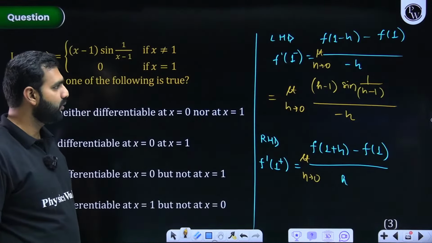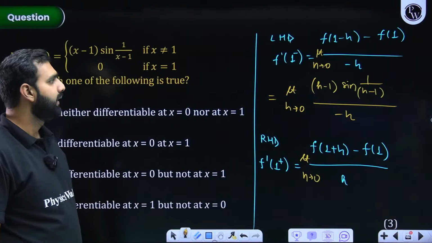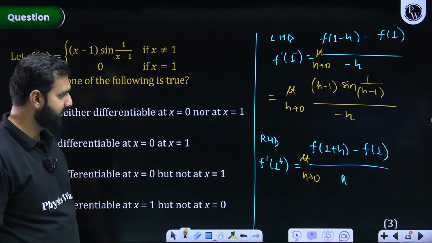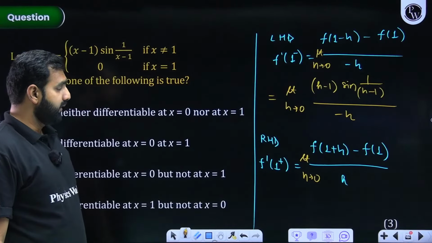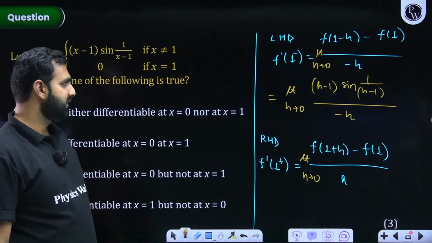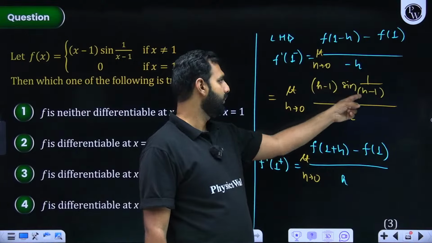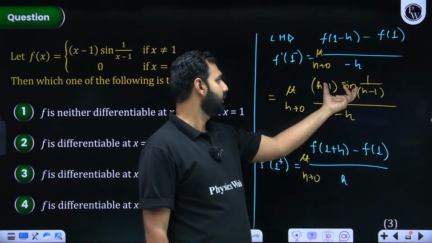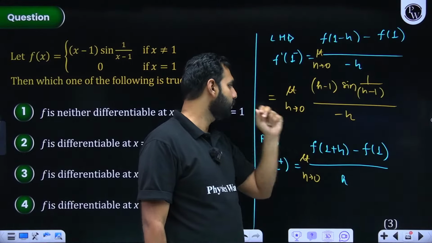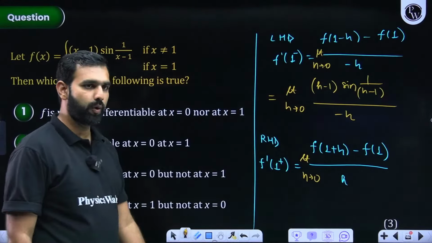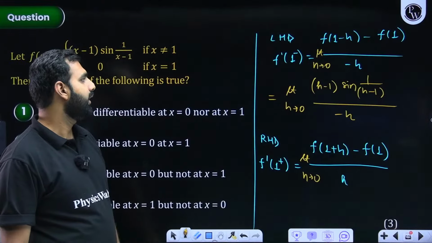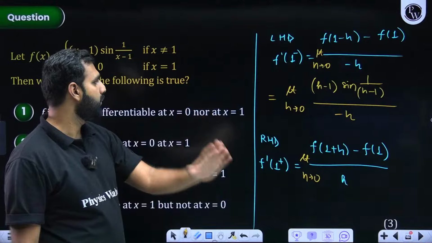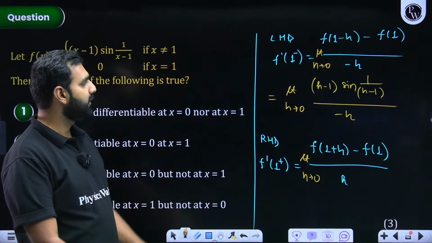One thing I am thinking of doing here is that if I bring this h minus 1 into the denominator like this, what would happen? Because if I substitute h by 0, I'll have minus 1 here, so it will be 1 by minus 1, and here it will be 0. So it will be something substantial upon 0, that is approaching infinity. I hope you all are listening. Or rather, f of 1 is 0, so the denominator should have minus h. Apart from that, what else can we do?